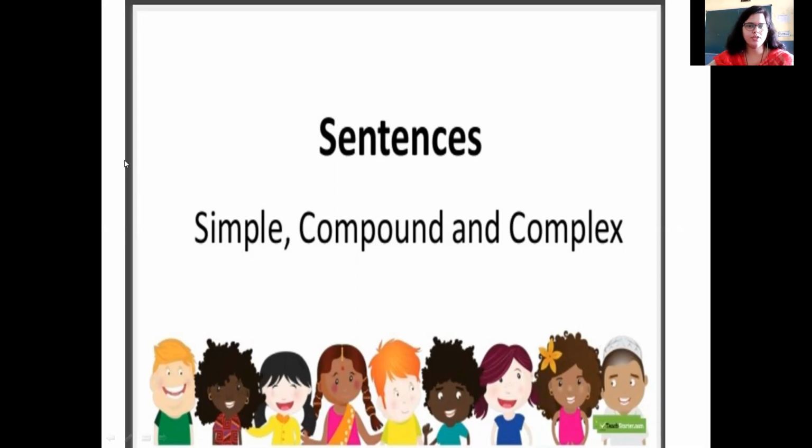Today, as you can see on the screen, we are going to do the chapter of sentences: simple, compound and complex sentences. This division of sentences, as I mentioned earlier during my class, is all based on the sentence structure. Sentences are divided into various types based on different kinds. So this division is based on the sentence structure that they have. Proceeding further, you would be aware how it happens.